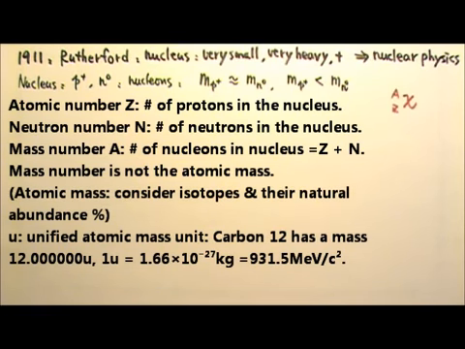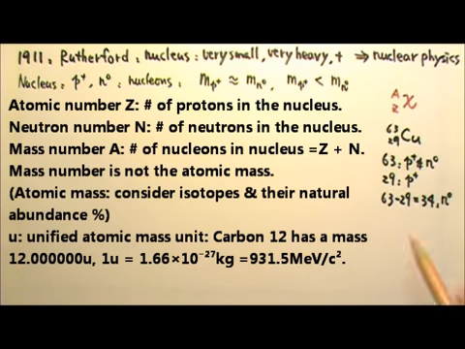To specify a certain nucleus, we usually use this notation, ᴬ_Z X, where X is the chemical symbol for the element, A is the mass number, and Z is the atomic number. For example, Cu is for copper.